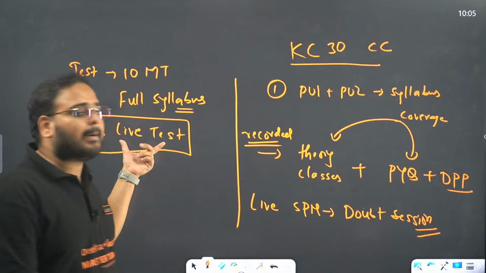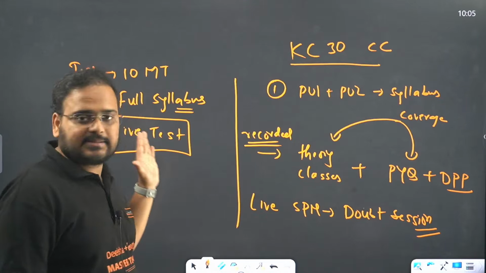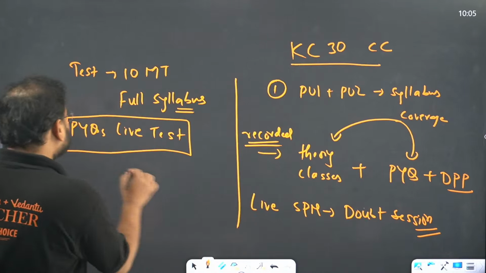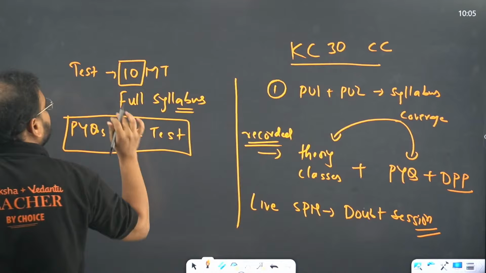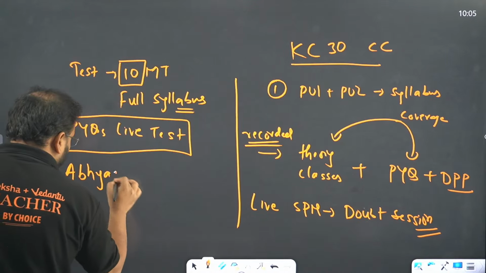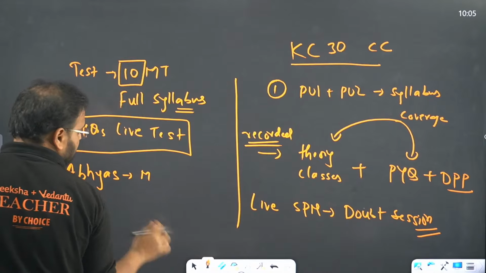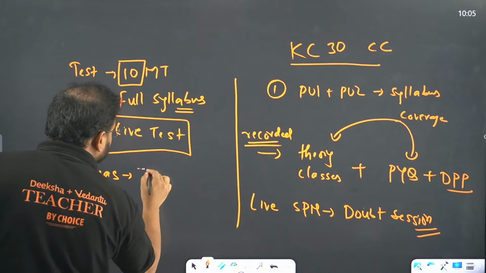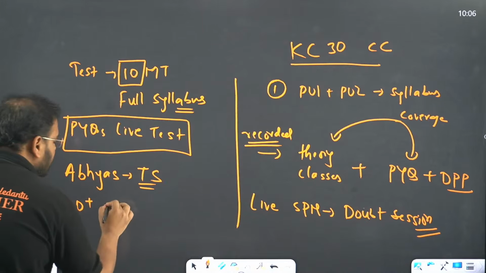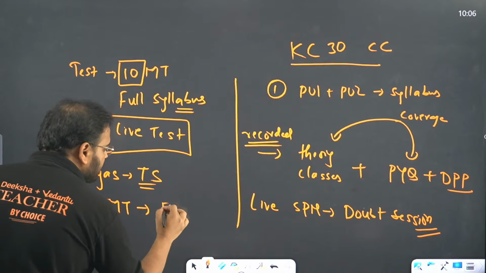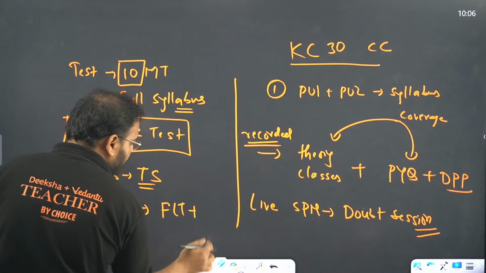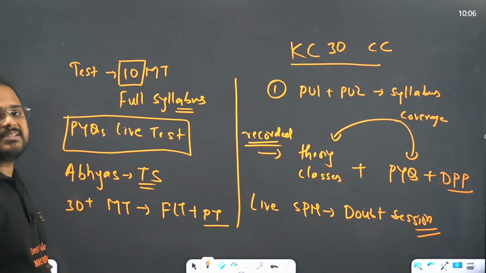So basically this becomes your chapter wise or unit wise test. This is clear. These are the offerings of KCET 30. But somebody who is not satisfied with 10 mock tests and wants to solve more mock tests, for all of you students, the ABHYAS test series is there. In that we are offering 30, I think 34 or 30 plus mock tests. This has both full length tests plus part tests. You have part syllabus tests and full length tests.